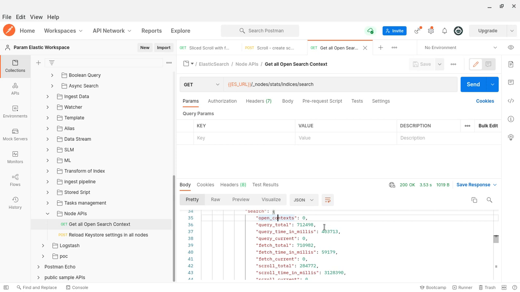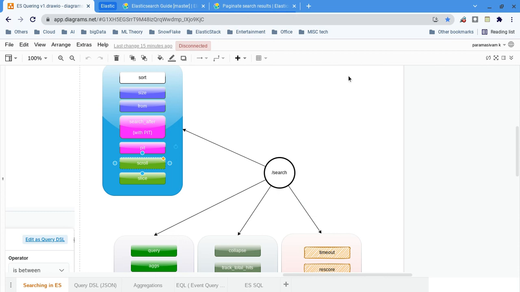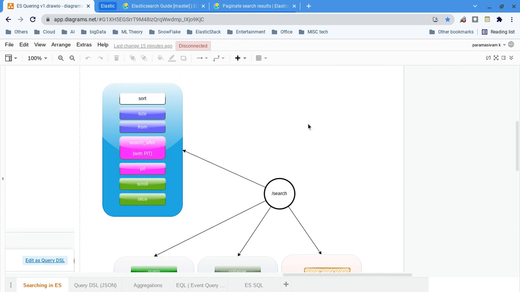So how many open contexts can there be? It is 500 maximum allowed by default. If you want to go beyond, you can modify the configuration parameter, but it's really costly. Since I said these are all search context based, we can classify pagination as either search context based or non search context.